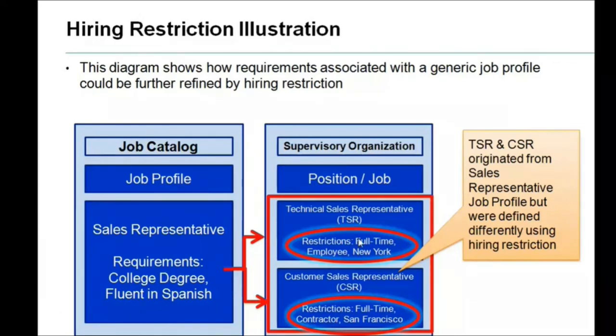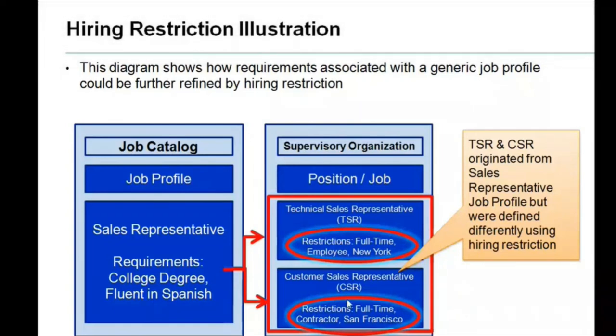Let us see how their hiring restrictions are illustrated. For the technical sales representative, the hiring restriction is full-time employee, which is the worker type, and the location is New York. For the customer sales representative, it should be a full-time employee, which talks about the time, and regarding the nature of the profile, it is contract based. It is not an employee but a contingent worker, and the location is different: San Francisco.